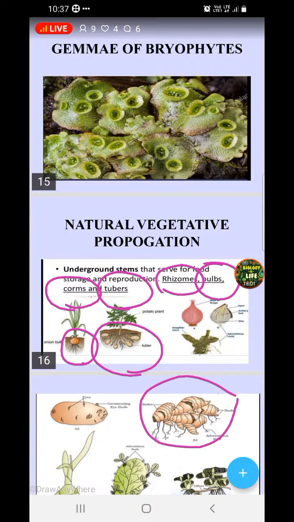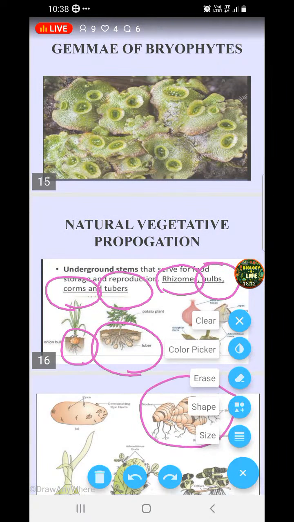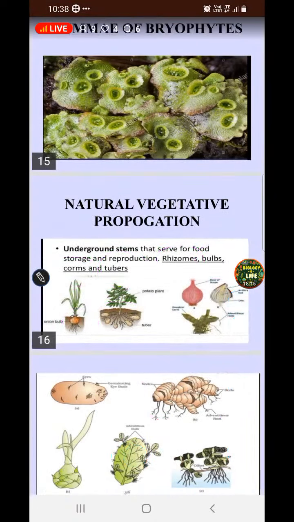When I talk about this, ginger or turmeric, these all come under underground stems, we call it rhizome. So all these are examples of natural vegetative propagation.